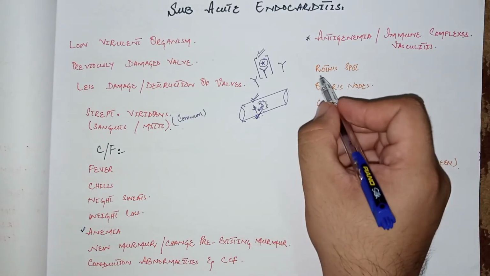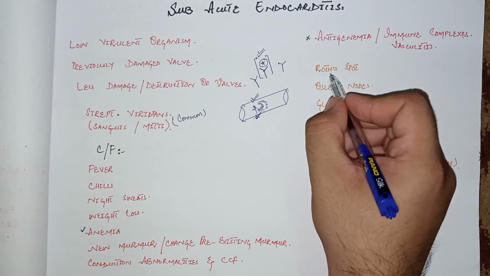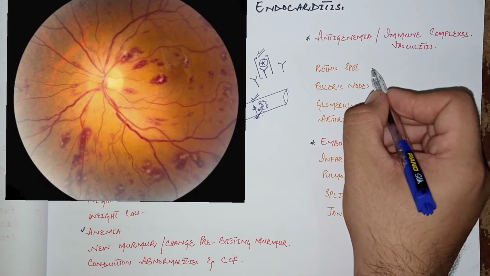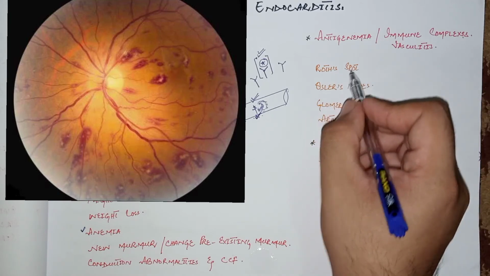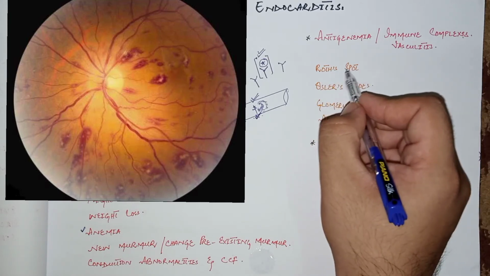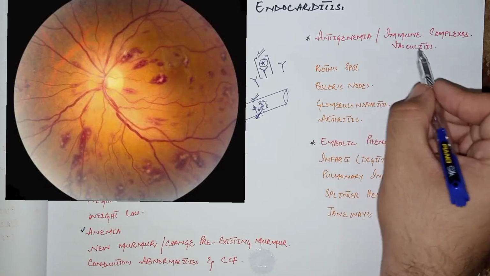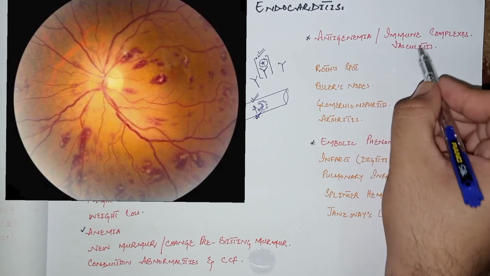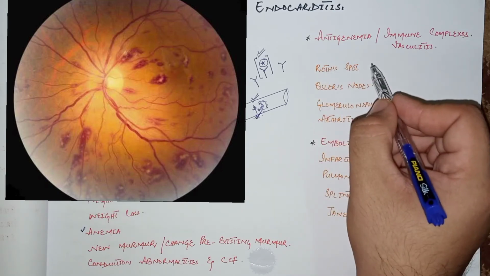So the features are Roth's spots. These are basically splinter hemorrhages within the retina along with a central pallor. These are called Roth's spots because of the immune complex deposition in the capillaries of the retina and damage to the small vasculature of the retina. That is how these Roth's spots are formed.